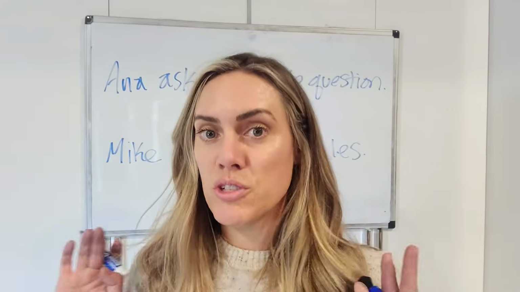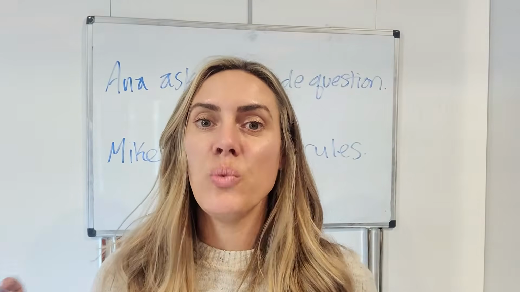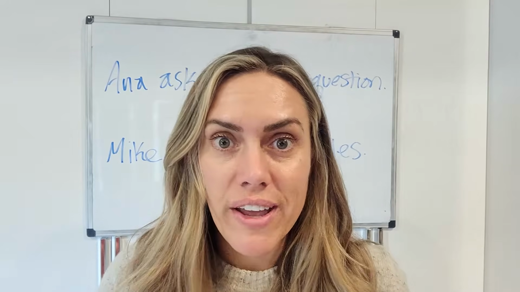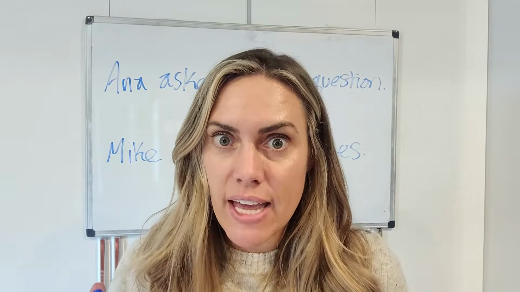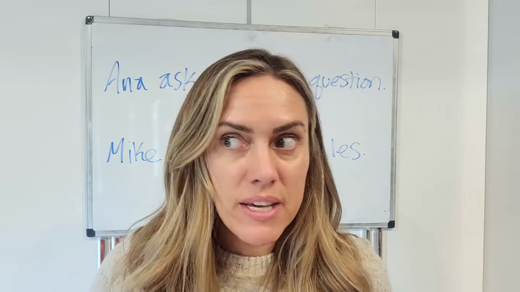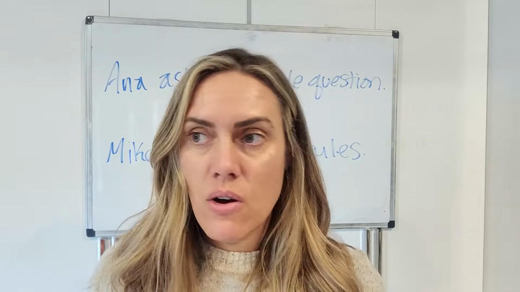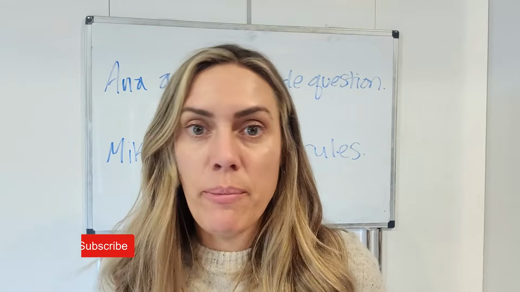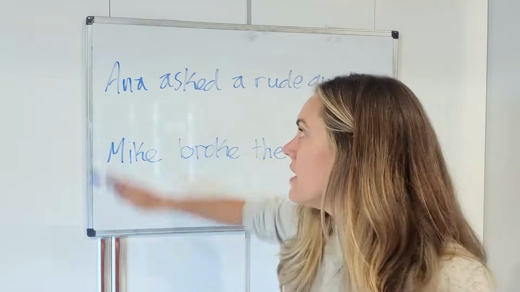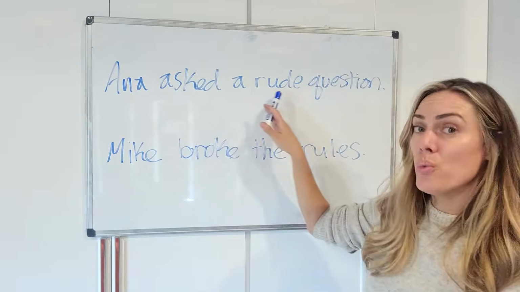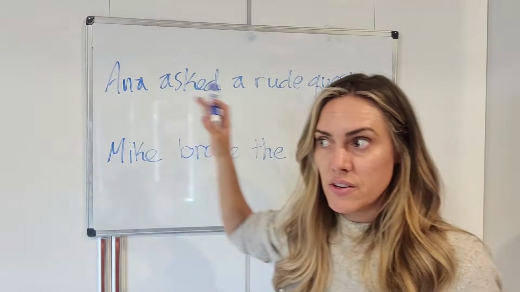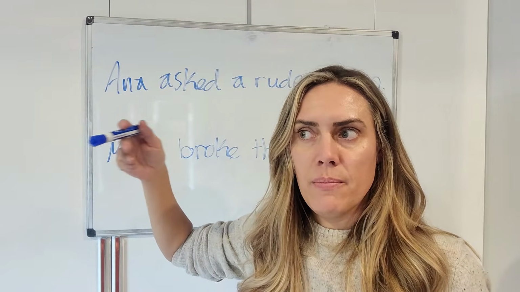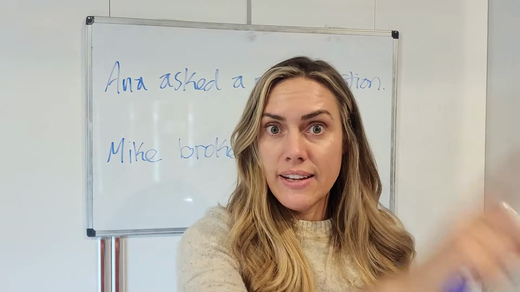Now, this is the most important reason, I think, for why you want to use the passive voice, and that is because you might want to avoid and not say who did something because it's a secret, or because you don't want to put negative attention on that person. For example, Anna asked a rude question. I heard her. Did you? Right? Okay. But maybe he didn't, that person over there.